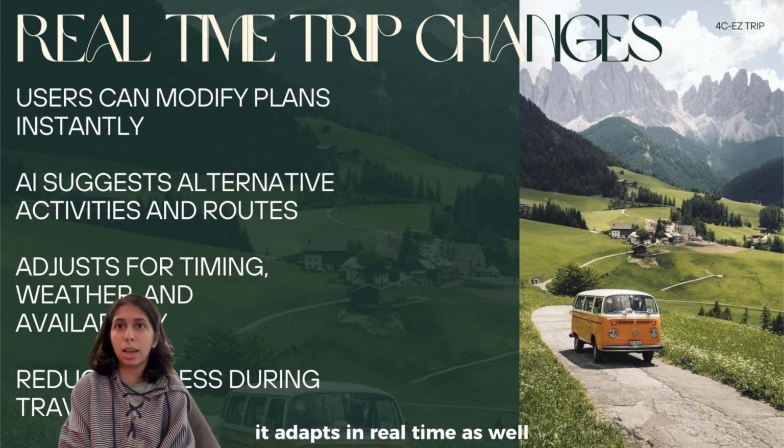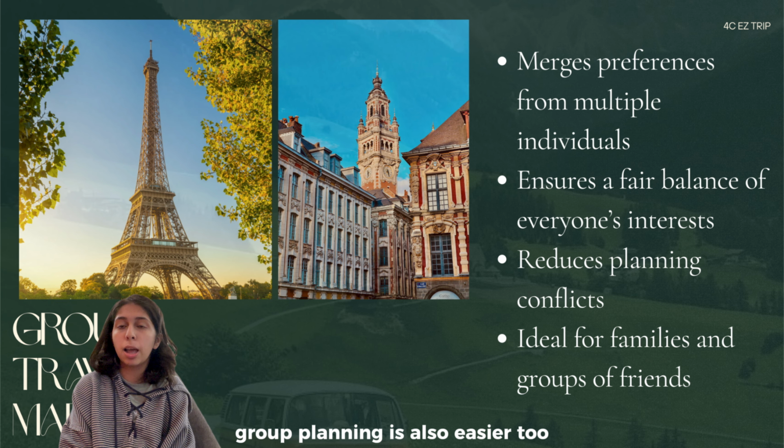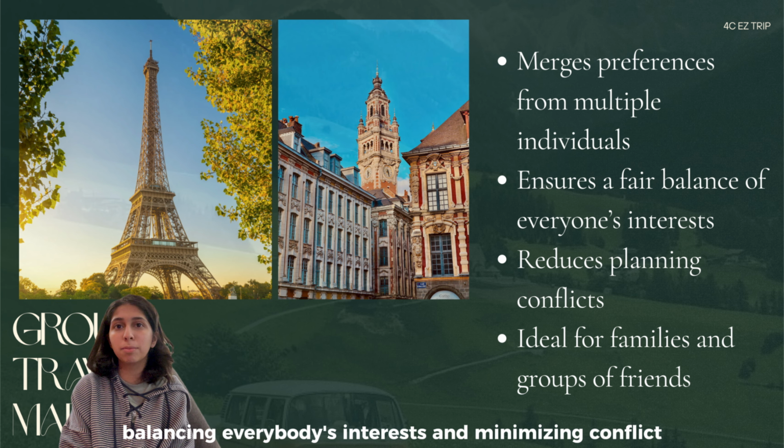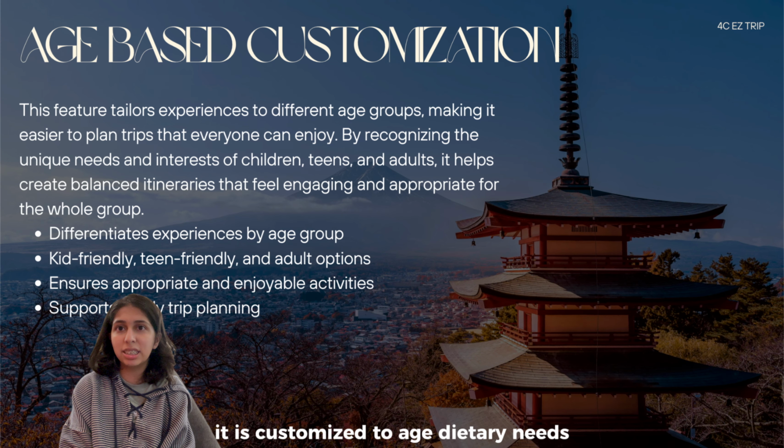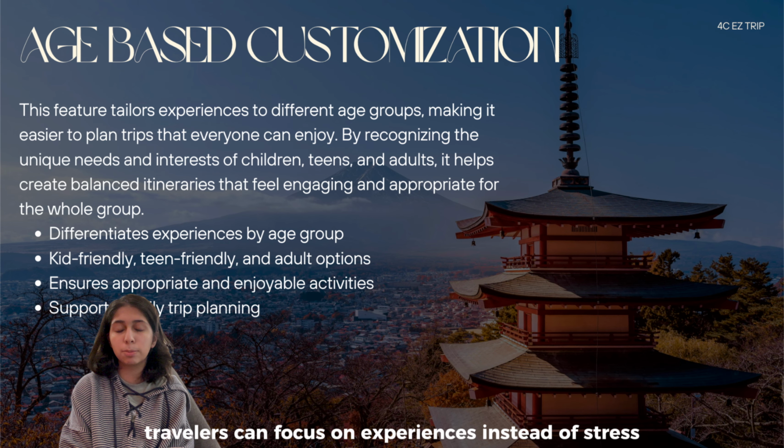It adapts in real time as well. If an activity is unavailable, 4C suggests alternatives. Group planning is also easier, balancing everybody's interests and minimizing conflict. It is customized to age, dietary needs, budget, and health and safety. Travelers can focus on experiences instead of stress.